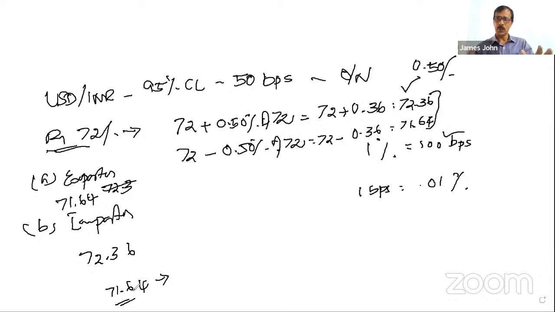Remember? So you think of an exporter, which is favorable. For an exporter, the favorable situation is he should get the maximum amount of Indian rupee, means the highest one. And the worst situation is the lowest one. For an importer, the worst situation is the highest, and the favorable situation is the lowest one. Is it clear? Any doubt? Yes, sir, clear.